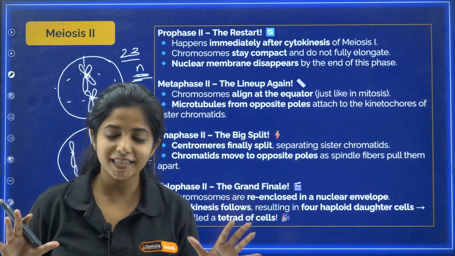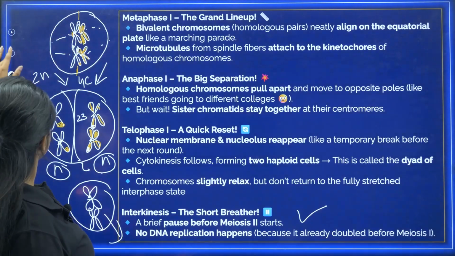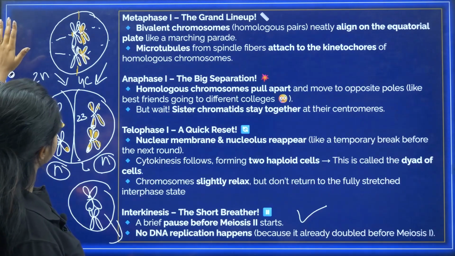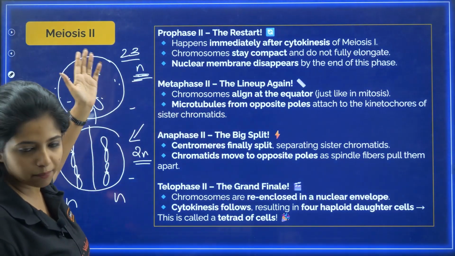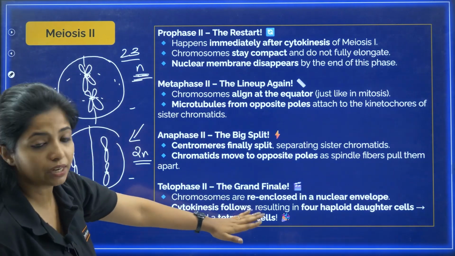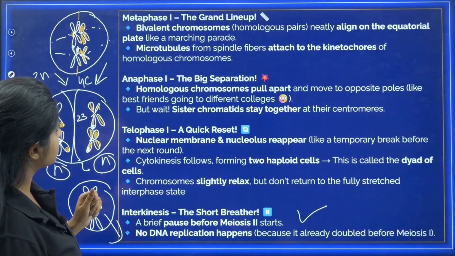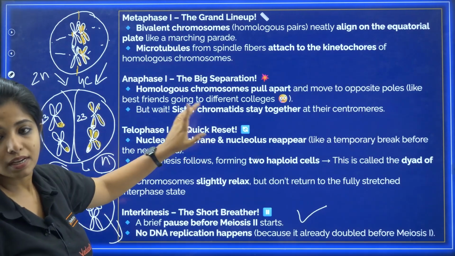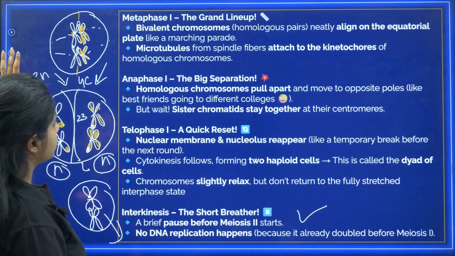I hope this is completely clear to you guys. So please remember these things, this is the most important part of meiosis. And then comes this thing, meiosis II is just like mitosis, and this will be giving you tetrad of cells. Please remember that this gives you dyad of cells. Anything else that we have? Nothing else we have. Remember, in anaphase I, sister chromatids stay together. Only homologous chromosomes separate.